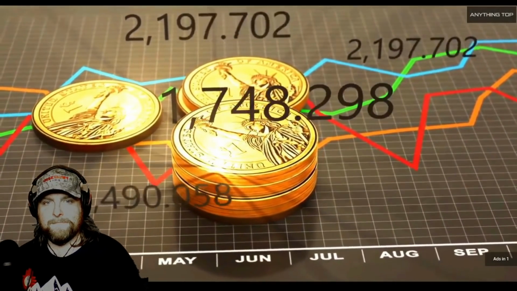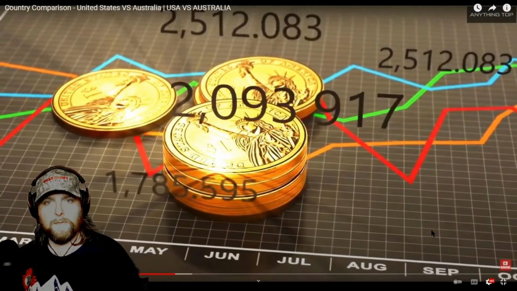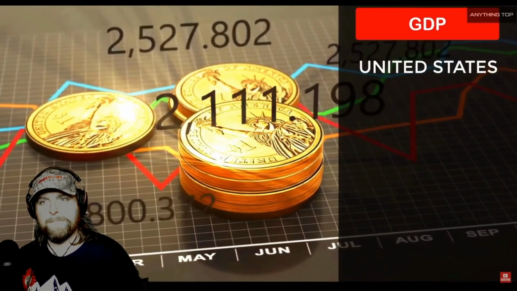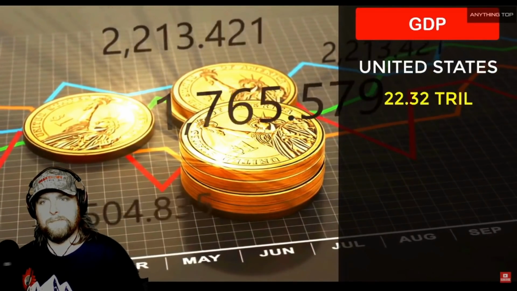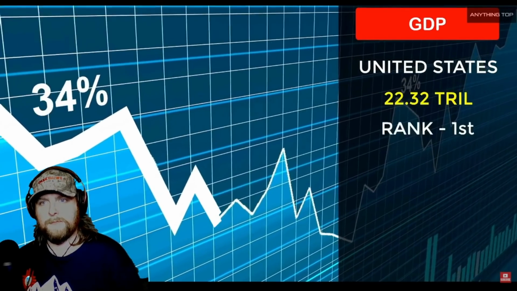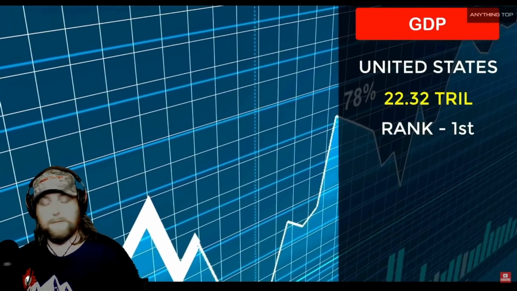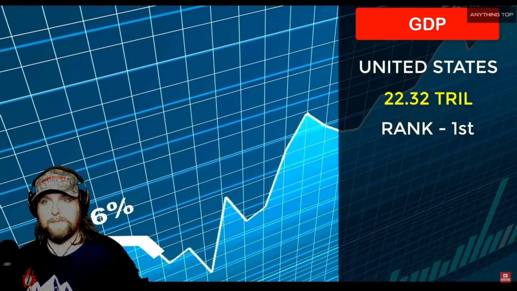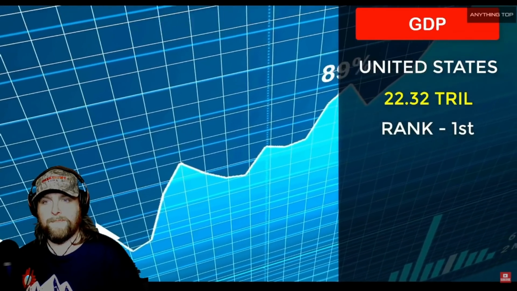Friends, if we talk about the GDP of these two countries, then in 2020, America's nominal GDP is $22.3 trillion and is ranking first in the world in terms of GDP. Wow, that's insane. In the United States, GDP per capita is around $67,000.